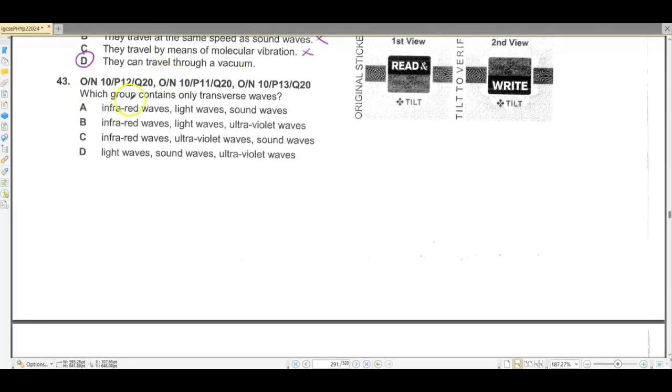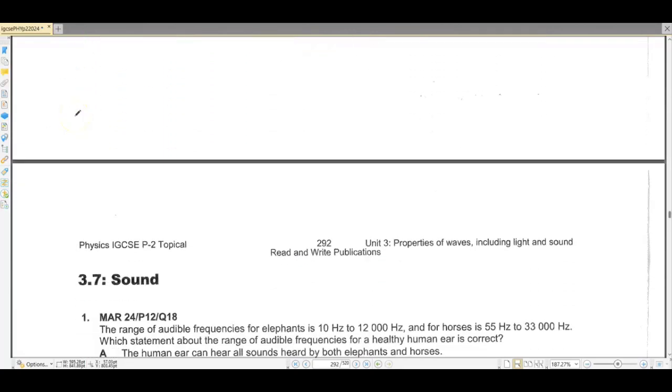And 43, which group contains only transverse waves? So those would be infrared, light, sound. No, this is longitudinal. Infrared, light, ultraviolet, yes, all three. Sound waves are longitudinal waves, so any option that has sound waves is not correct. So that is the answer for 43.